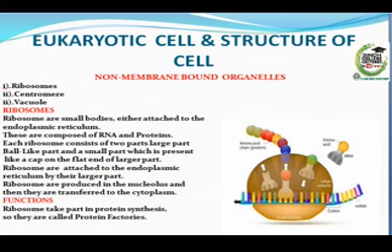Non-membrane bound organelles: ribosomes, centrosomes, vacuoles. Ribosomes are small bodies, either attached to the endoplasmic reticulum or free. These are composed of RNA and proteins.